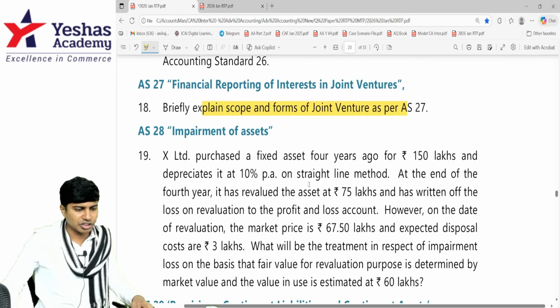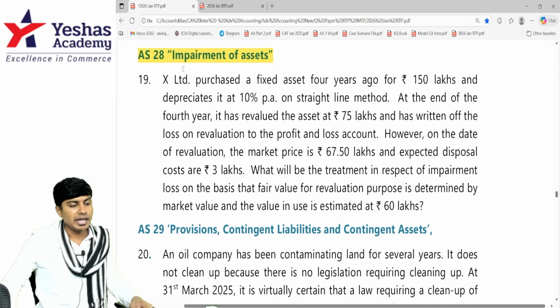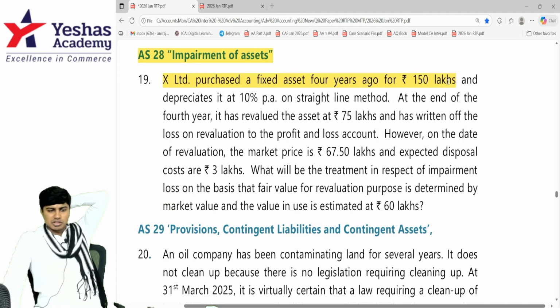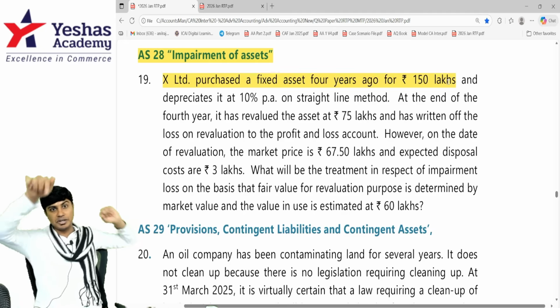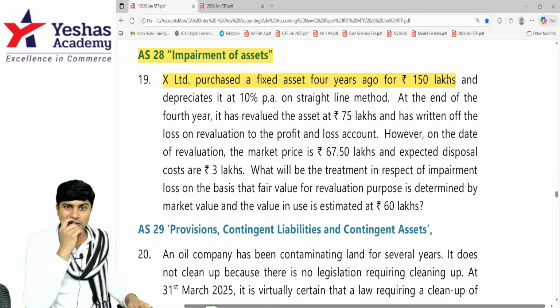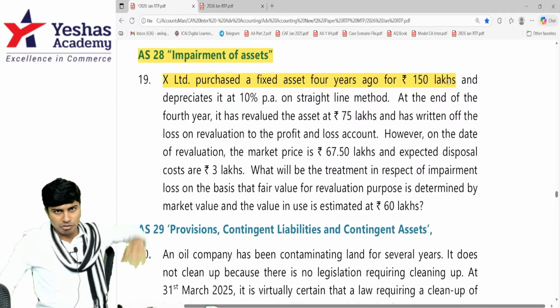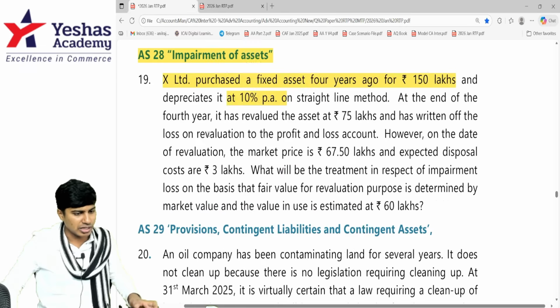Next, I'll take you to question number 19, which is on impairment of assets, which is accounting standard 28. Let's begin. X Limited purchased a fixed asset 4 years ago for 150 lakhs. We've done the same question. I think similar numbers, or I think it's the same numbers. 150 lakhs 4 years ago purchased, will depreciate for 4 years, we'll get the revised cost, and then we'll do impairment. Anyways, we'll do it as if we're doing it first time. 150 lakhs is the cost of the asset when we purchased 4 years ago. Depreciation is at 10%. Do 4 years depreciation. Let's start.